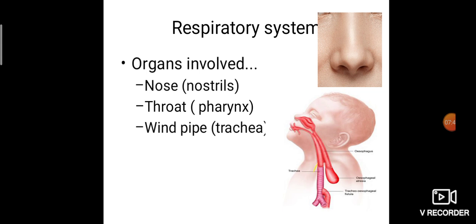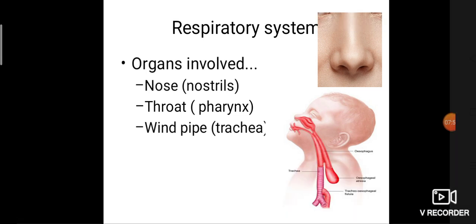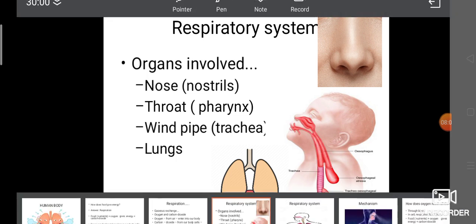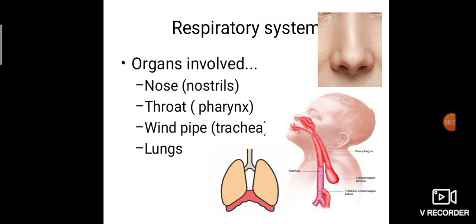Now, the trachea is a somewhat ring-like structure. You can find somewhat rings, I hope so. The trachea is the pipe that is connected with the lungs. The trachea is connected with what? Lungs. This is the trachea and that is connected with the lungs. We have two lungs, right lung and left lung. Next, at the base of the lung, we have the diaphragm.